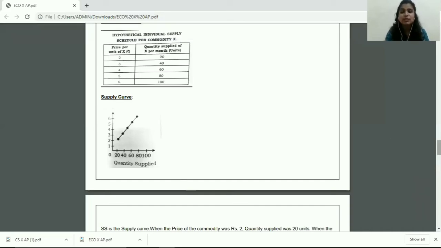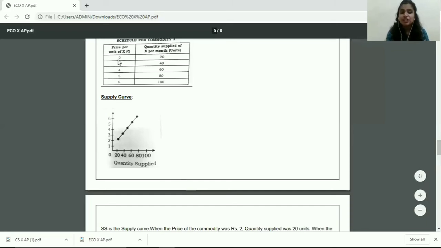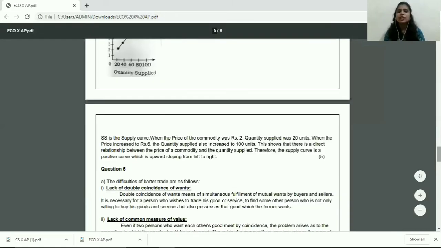How do you explain your supply curve? First of all, take the first unit that's there in your supply schedule, the first price and the first quantity, and then directly jump to the last price and the last quantity. So you will go about and explain that SS is your supply curve. When the price of the commodity was ₹2, quantity supplied was 20 units. When the price increased to 6, quantity supplied also increased to 100 units. So you don't need to mention all of the prices and quantities that are there in the schedule. You can talk about the first one on the schedule and then directly jump to the last one.